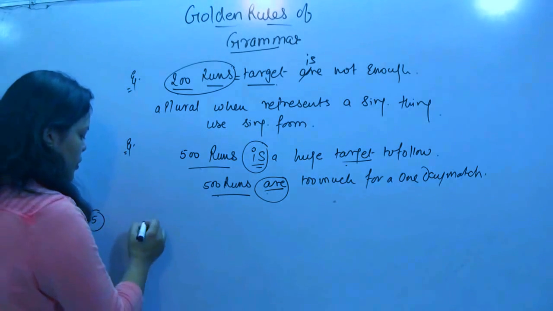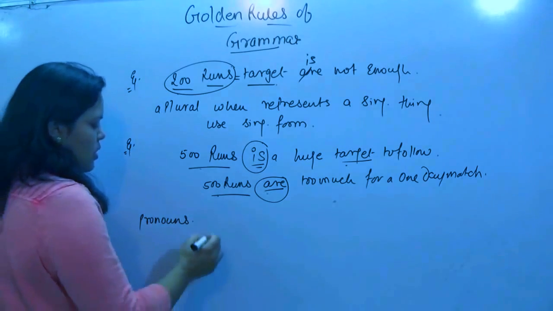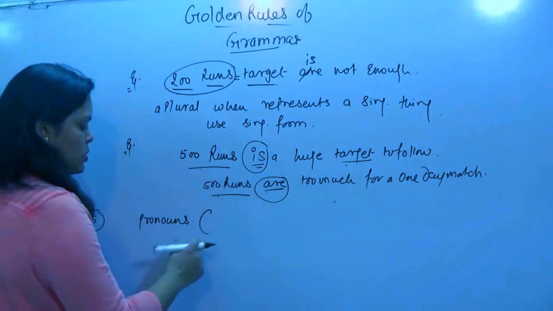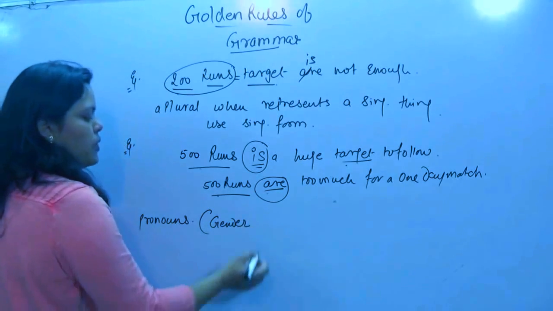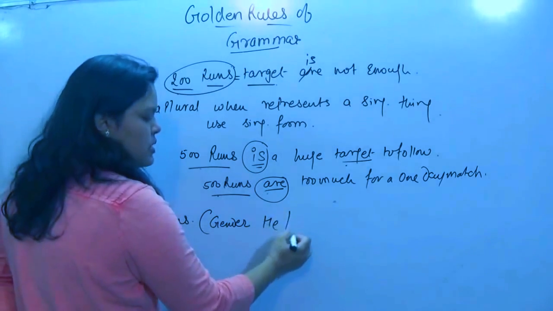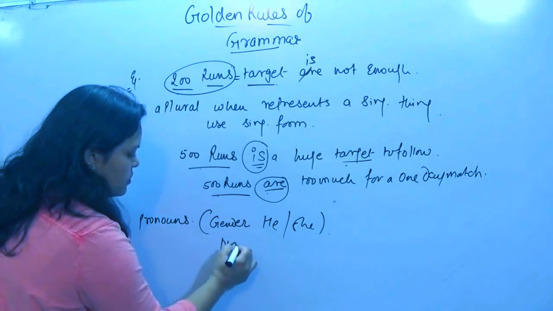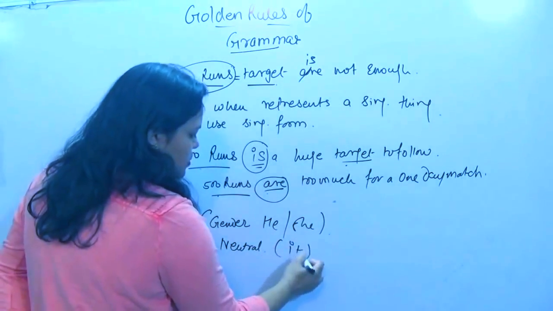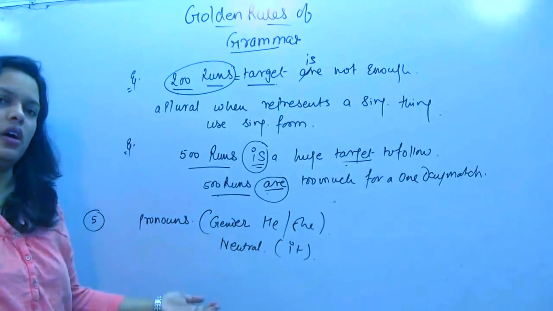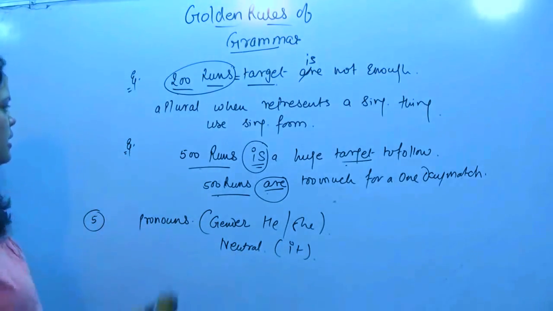Now, when we talk about pronouns, we have three types of pronouns. Gender pronoun, which represents he or she, which represents gender. And we have a neutral pronoun, which represents it. Things which don't represent any gender, we use it with neutral pronoun. Now let us see.